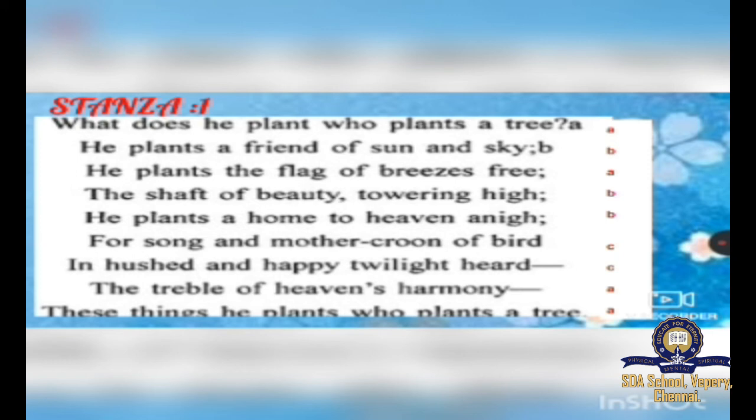He plants a friend of sun and sky, the shaft of beauty towards high. He plants a home to heaven and night. So you could see the sound sky, high and nigh, and that becomes B. For song and mother croon of bird in hushed and happy twilight heard, bird and heard will become C. Bird and heard are the same.